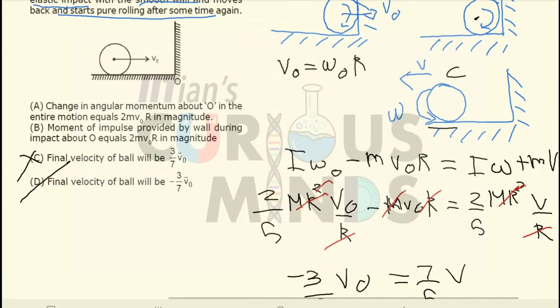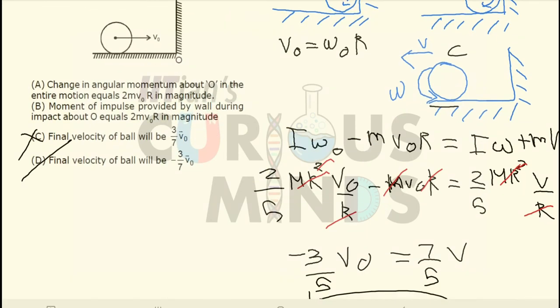the angular momentum about O was equal to, in the right hand side direction, I into omega naught.